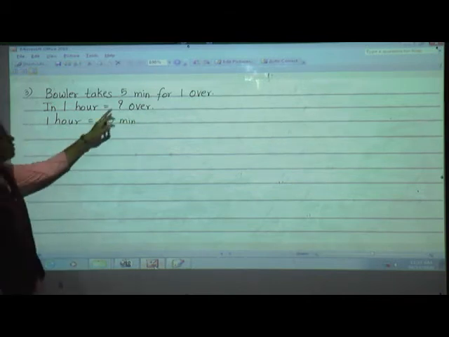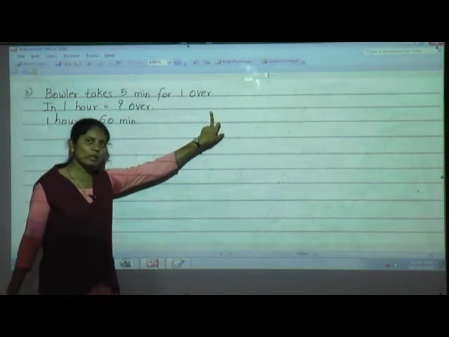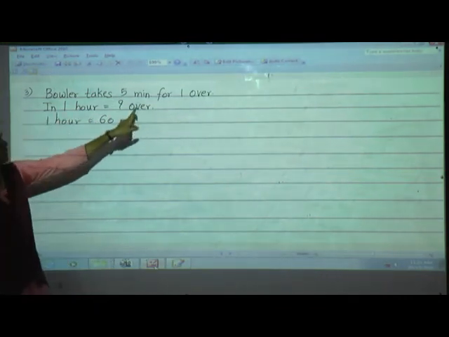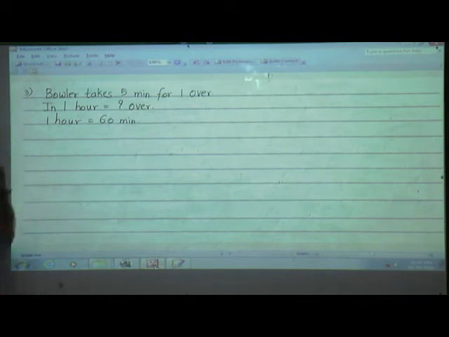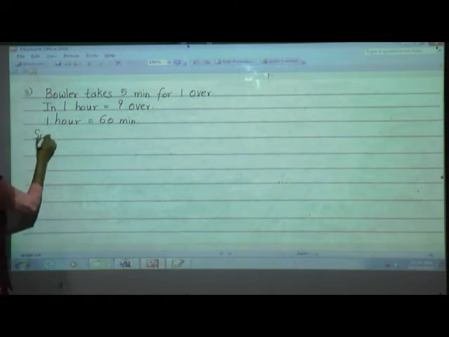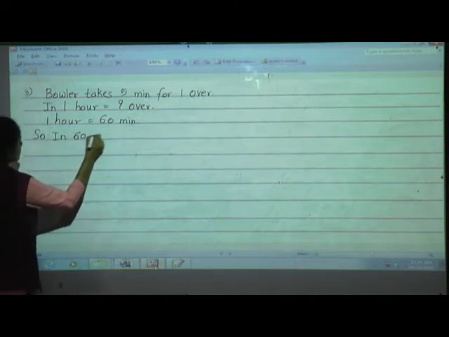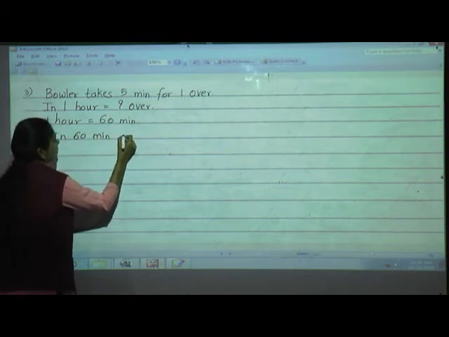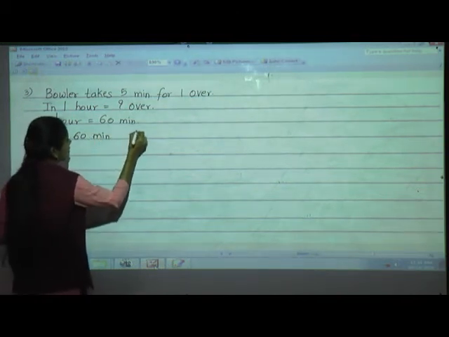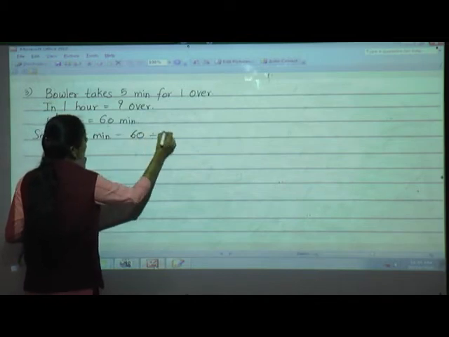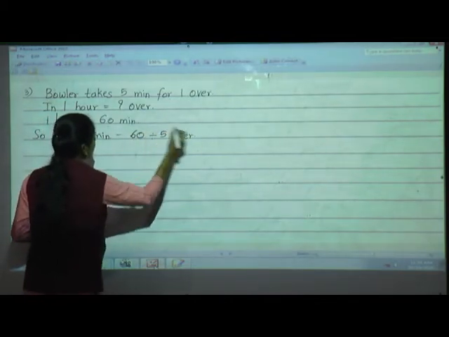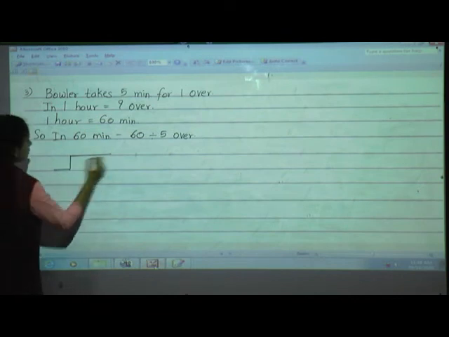Okay. Now see here, in 5 minutes, 1 over. He bowled 1 over in 5 minutes. So in 60 minutes, how many overs will he bowl? So what will you do? Yes, you have to do the division here. So in 60 minutes, he will bowl 60 by 5 overs.